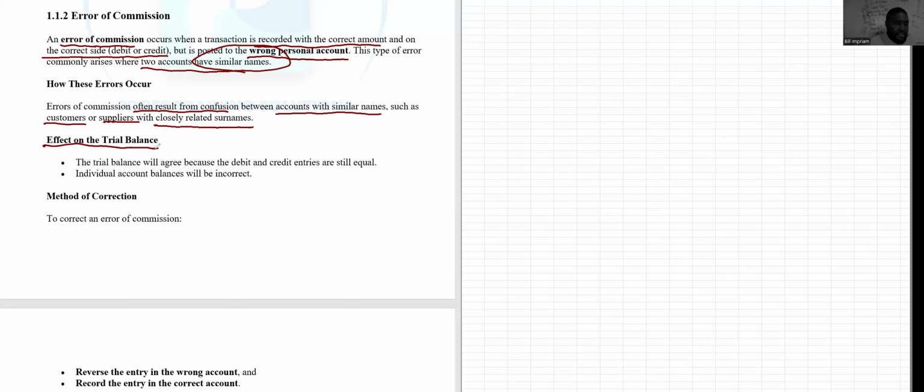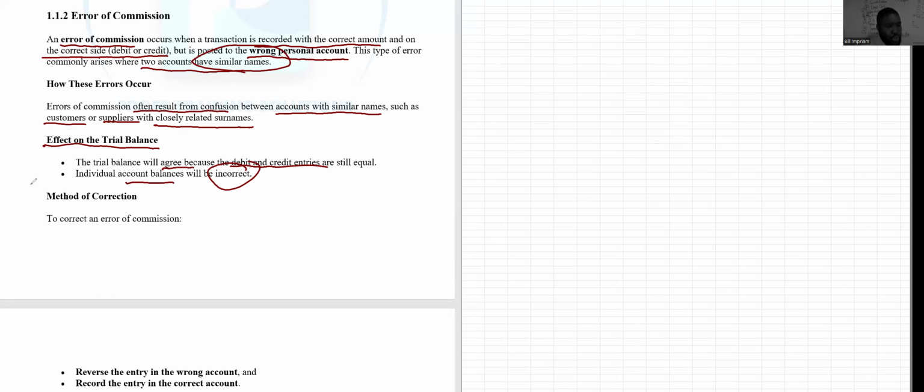So what is the effect on the trial balance? The trial balance will agree because the debit and the credit entries will still be equal. All right. So if I have a sale and I debit my Kofi Pratt account, right? And I credit sales, it will still balance, right? Instead of it going to Kofi Pratt account, right? So the individual account balances will rather be incorrect, but it will still show a clear double entry.